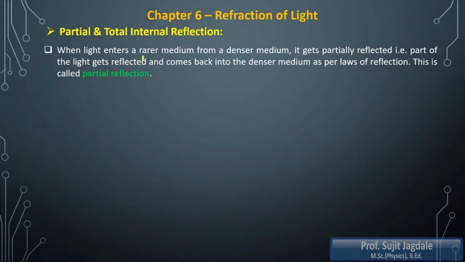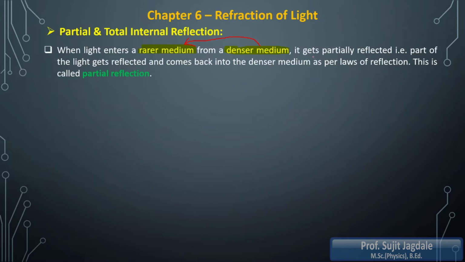Now, when light enters a rarer medium from a denser medium, see the condition here. That means at first the light is traveling inside the denser medium, and then it is coming out of the denser medium and entering into the rarer medium. So here, the path of the light is from denser to rarer medium.